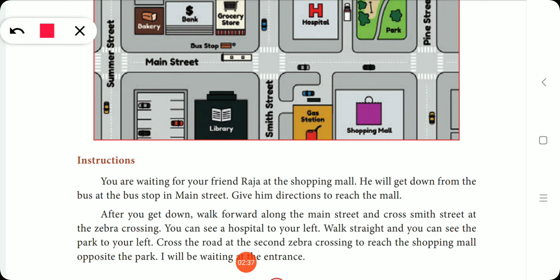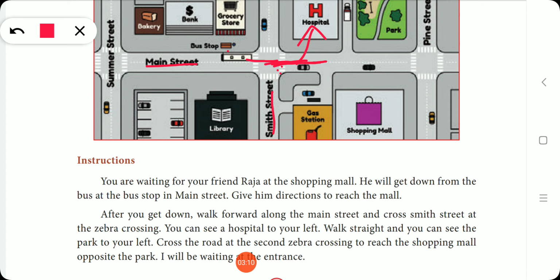So you are getting down from the bus at the bus stop. Next, walk forward along the main street. So this is the main street, and this is the Smith Street. So cross the Smith Street at the zebra crossing. These white lines are the zebra crossing. Cross the Smith Street there. And you can see a hospital to your left. So after you cross, you can see a hospital here on the left side.